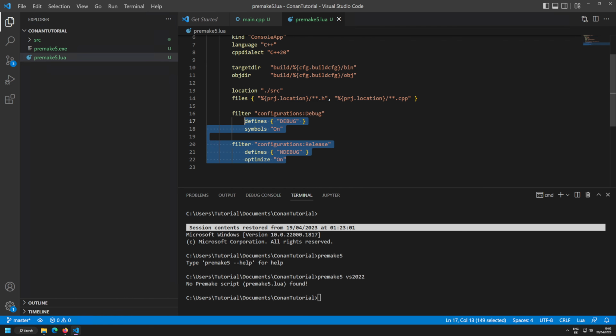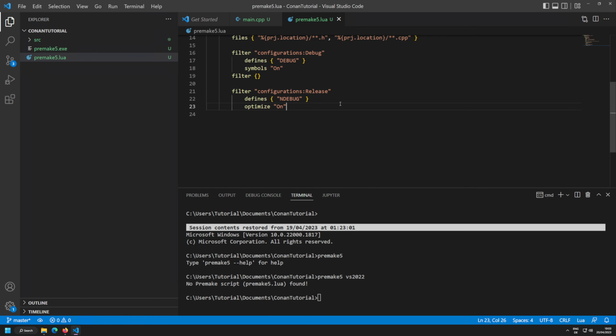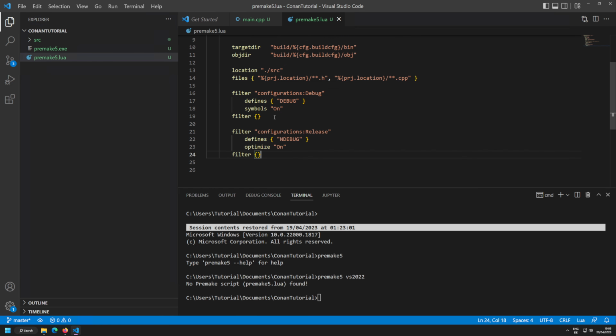Now the next two things are just for debug and release configurations with the default macro symbols on and optimize on. And what I tend to do, not file filter, is to also clear these filters to make sure that I'm not going to do something wrong. This is something that I would recommend to any Premake user, that you always wrap your filters like that. This is basically resetting your Premake filters. If you always follow this convention, you're not at some point going to get headaches about why your properties are not working.